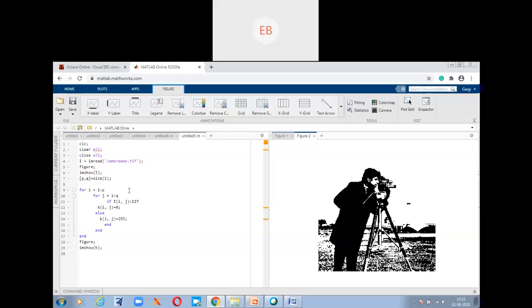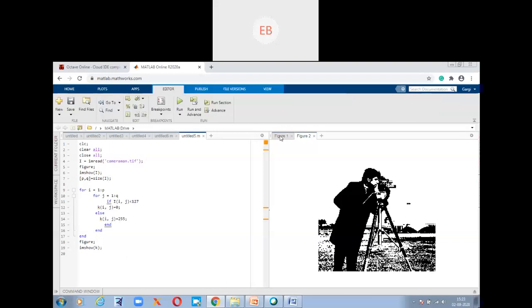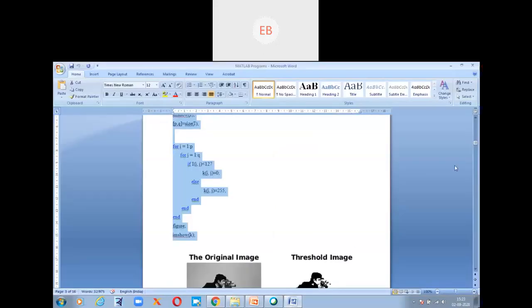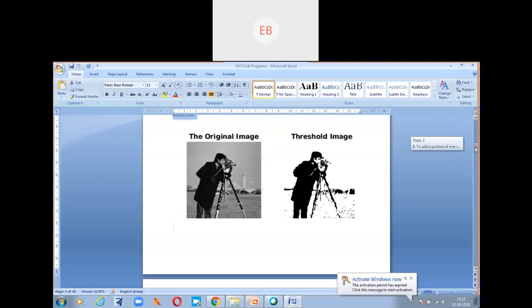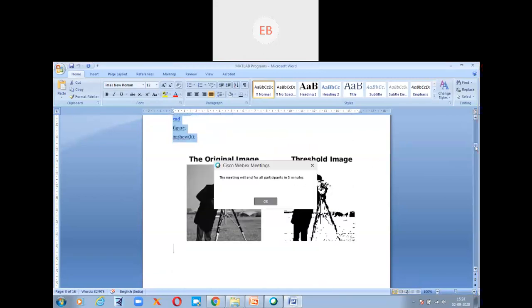The threshold I used was 132, and then I gave a limit also, from 127 to 255. For a grayscale image the limit is 0 to 255, right? So I set the value to 255 here. You can run the other program also. For this program, this is the output, the binary image using the thresholding function. The other program will also work.